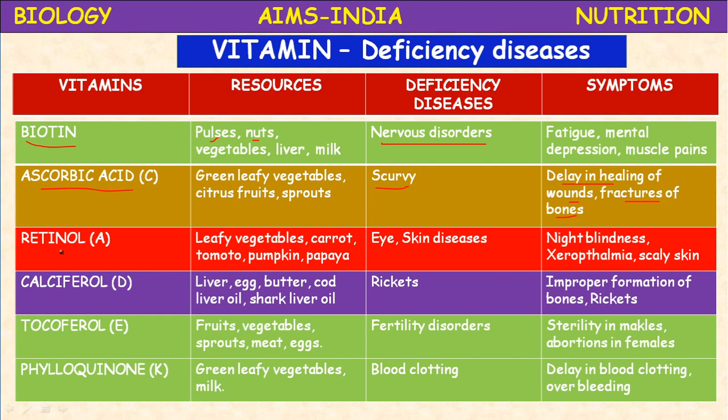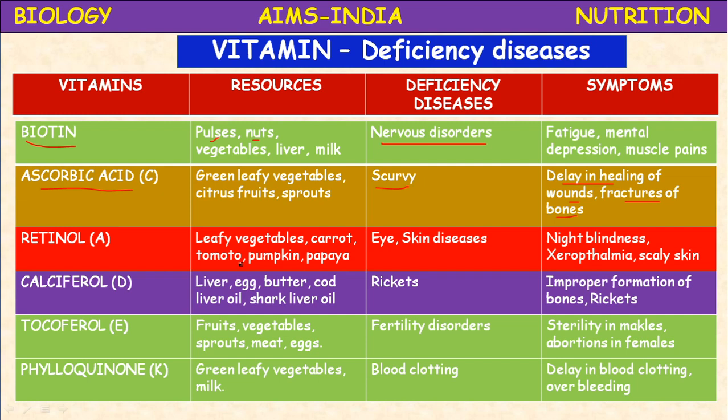Retinol. These are fat soluble vitamins: vitamin A, D, E and K. Retinol is vitamin A. It is richly present in leafy vegetables, carrot, tomato, pumpkin, papaya, meaning red color fruits and vegetables contain this vitamin. Mango, meat, fish, red meat, egg, liver, milk, cod liver oil, shark liver oil, these are all sources of vitamin A.